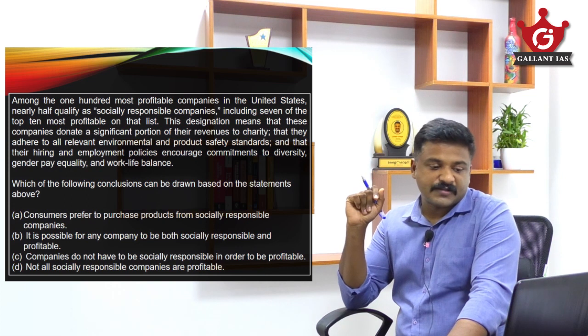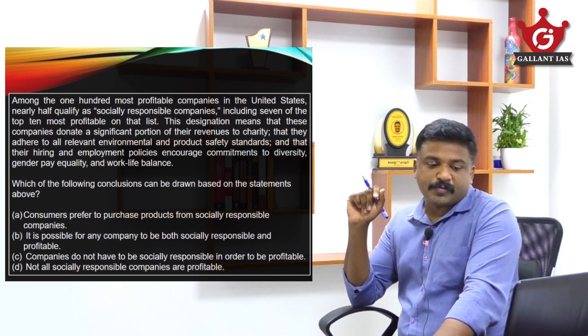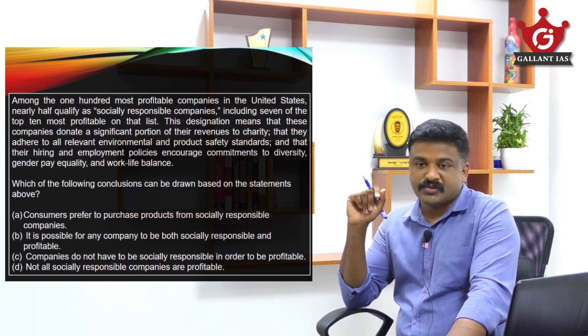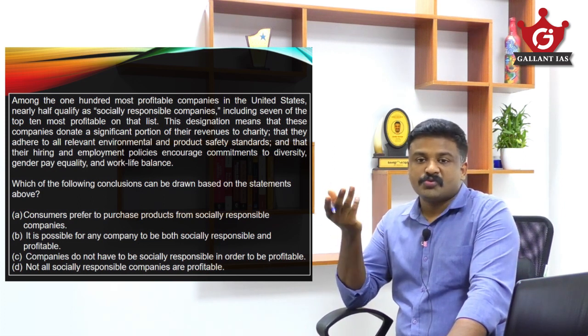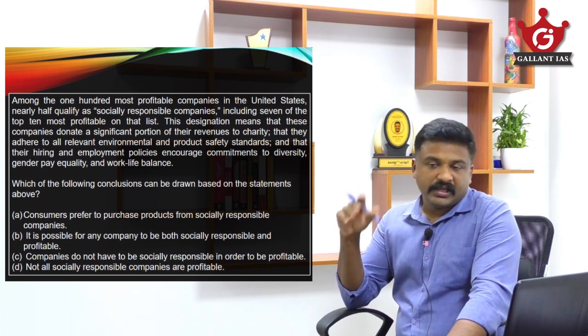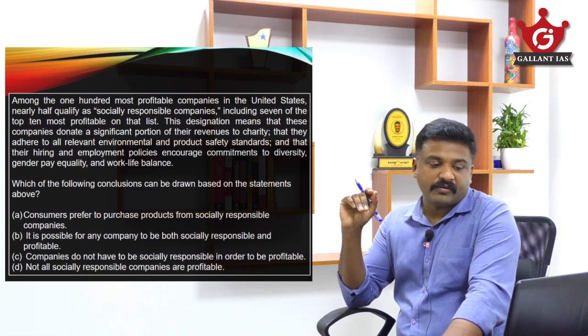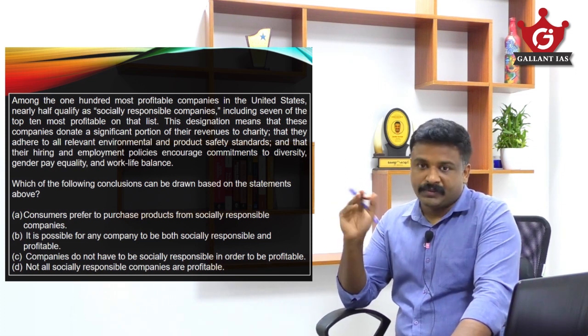It's a kind of inference. So, consumers prefer to purchase products from socially responsible companies. It is out of the context. This is not about consumer preference here. Leave it. Eliminate it. It is possible for any company to be both socially responsible and profitable. Possible for any company.